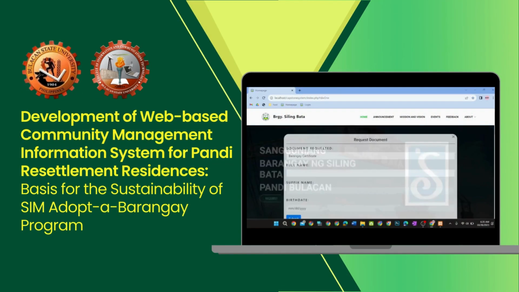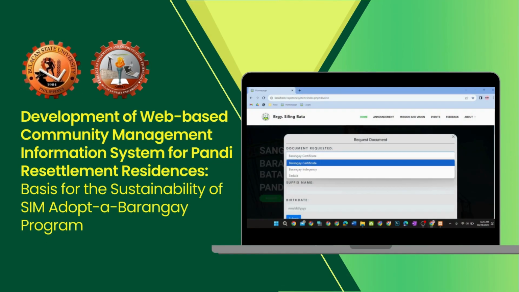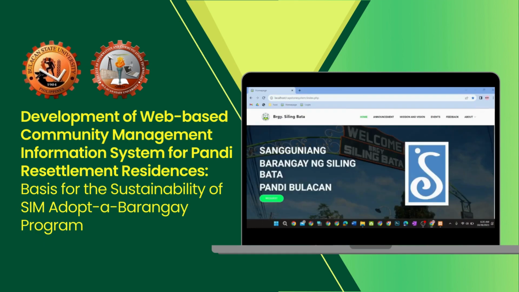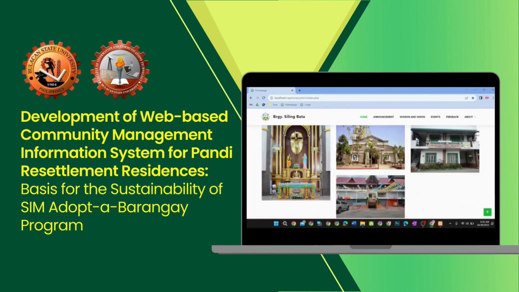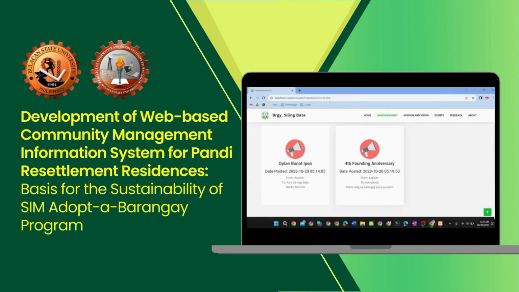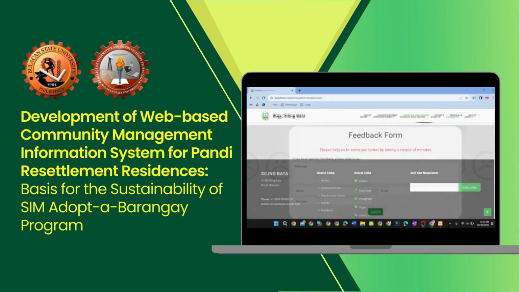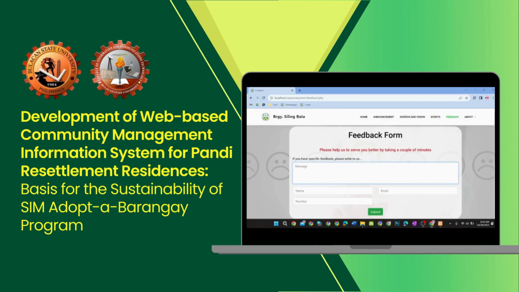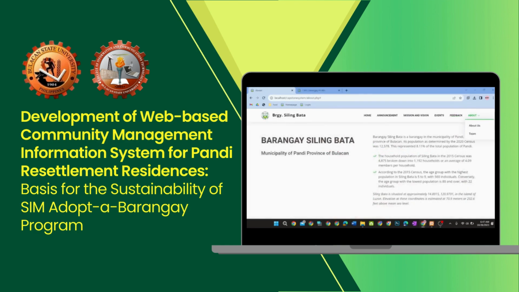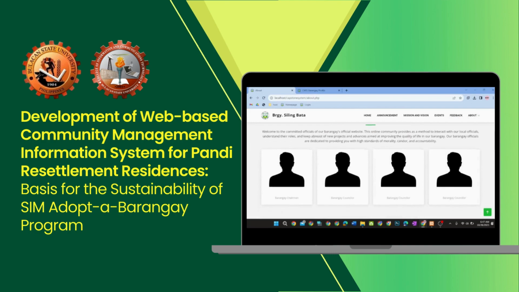In general, this web-based community management information system for Pandi Resettlement Residences stands as an innovative solution poised to empower women and families within the community. This system aims to enhance decision-making process, improve governance, and facilitate efficient data management and community engagement.